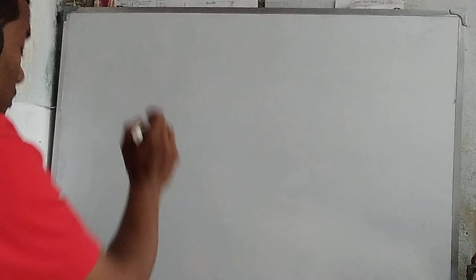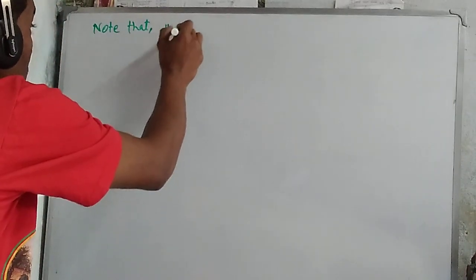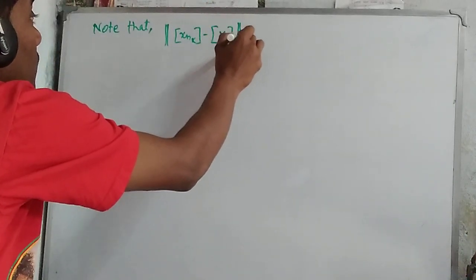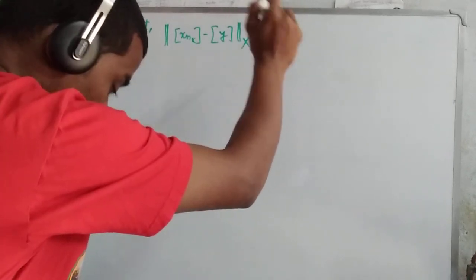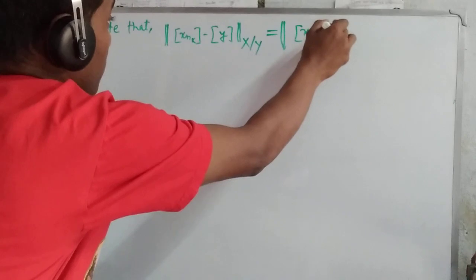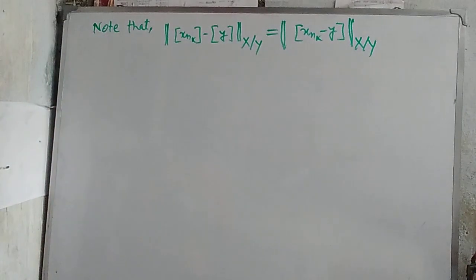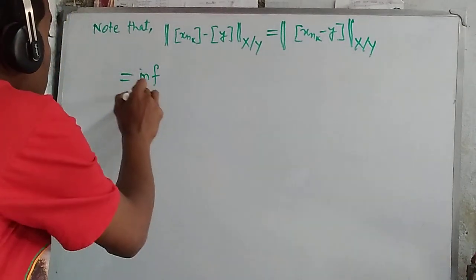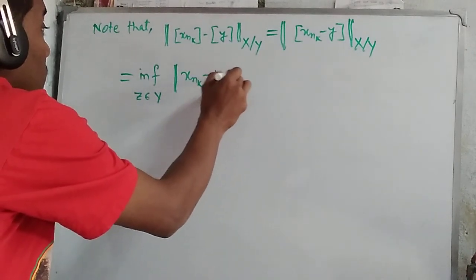Here we write, note that the norm of the class x_{nk} minus class y in X quotient Y equals the infimum over z belonging to Y of the norm of x_{nk} minus (y plus z).